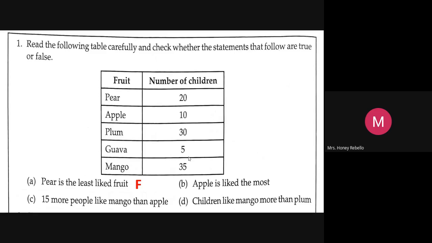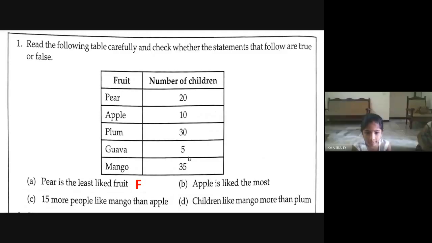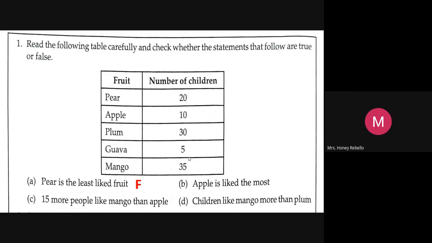Now, Kanira, can you read the second one, B? Apple is liked the most. Wait. Apple is liked the most means many children like apple. Many, the most number of children, the highest number. Is it true, Kanira?